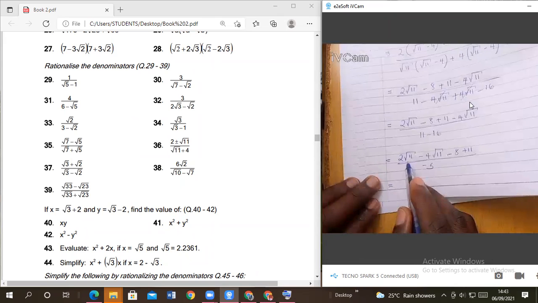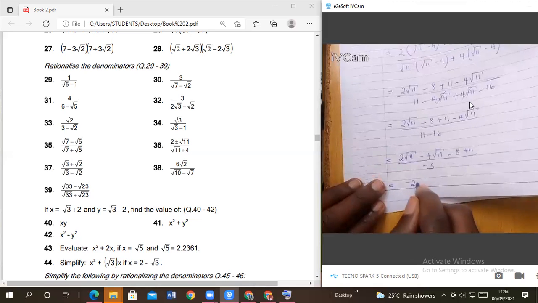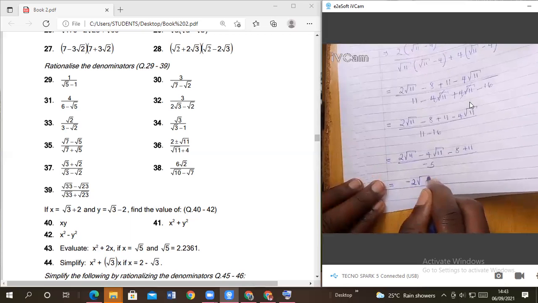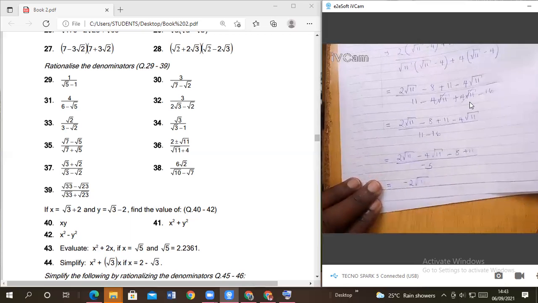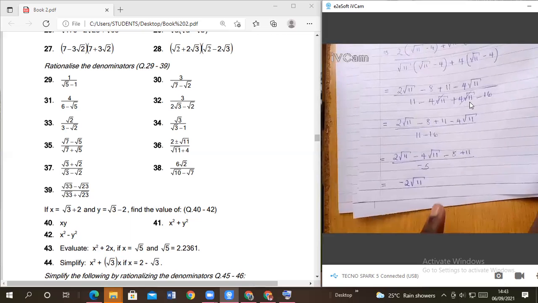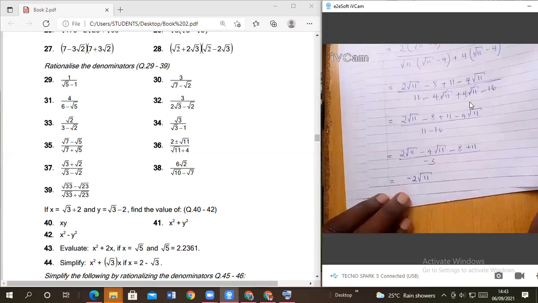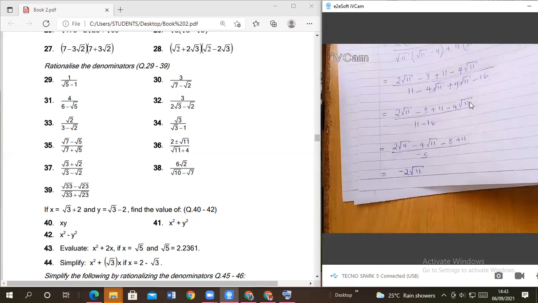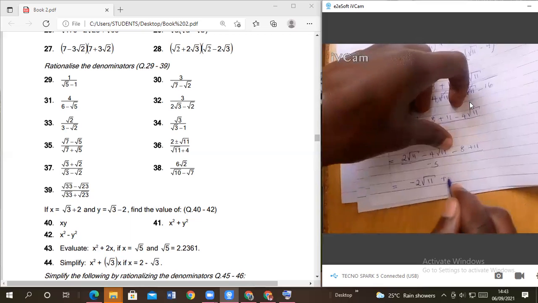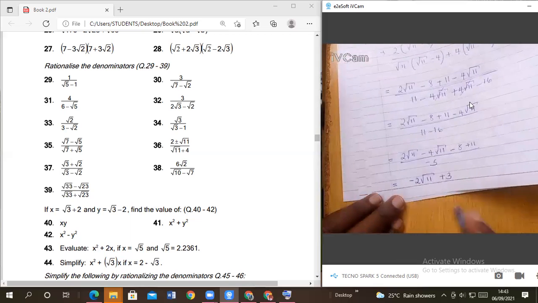Can you simplify this? I have 2 root of 11 minus 4 root of 11. What do we get? It's like when you have 2 minus 4, what do you get? Negative 2 root of 11. Excellent. Then negative 8 plus 11, what do we get? We get positive 3, over negative 5.